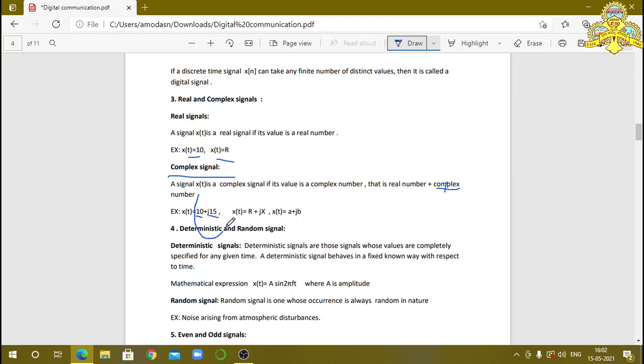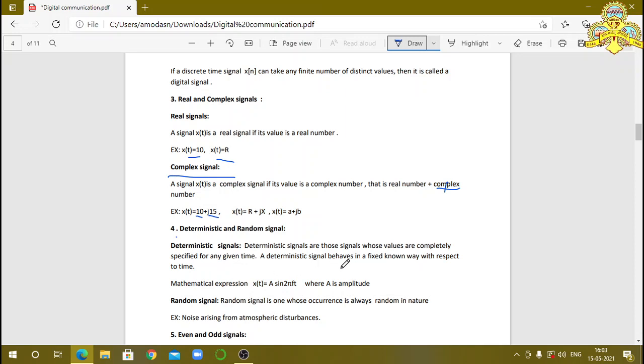Combination of this real plus imaginary is called a complex signal. Then deterministic and random signals. The fourth one is deterministic and random signals. Deterministic signals are those signals whose values are completely specified for any given time.